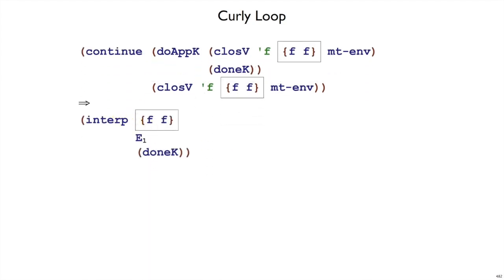we will start interpreting the body expression in the extended environment. And if you extend empty env with f mapped to this value, you get to the same E1 that we had before. So here, now you see we've gotten to the same place that we were before. An interp of f applied to f in E1 and done k. That means that in our interpreter that we've implemented in Plait, it's acting just like the rewriting version. It's going to run forever. The expressions don't get too big, and so we won't run out of memory.